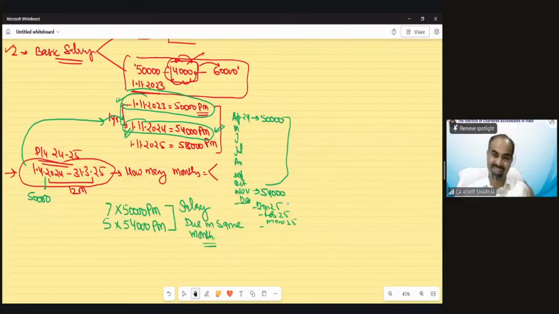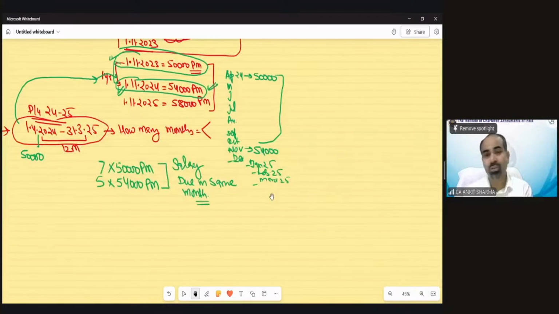Or if the question is saying salary due in same month, whether it has been due on the first day of the month or on the last day of the month or in between, it does not matter. If the month does not change, if salary is due in the same month at any day, this calculation would be like this. But there could be a scenario, a situation.